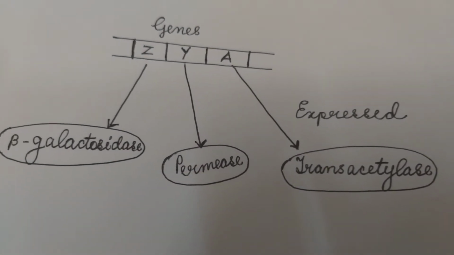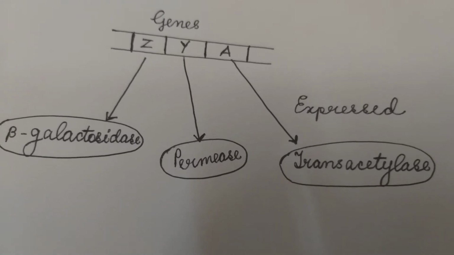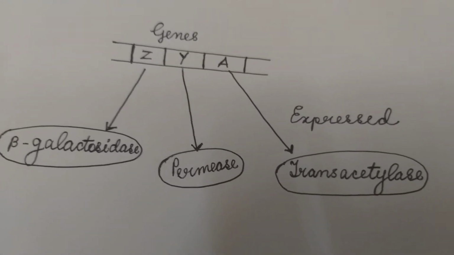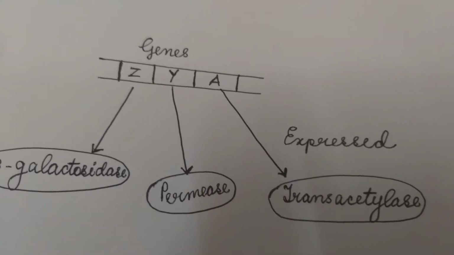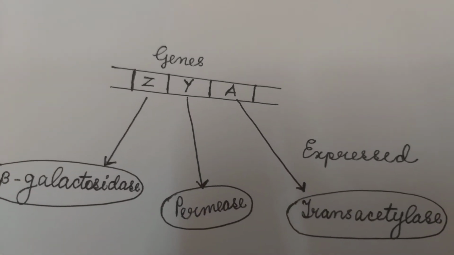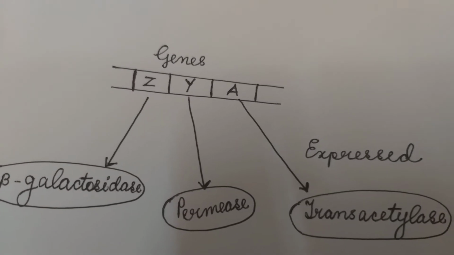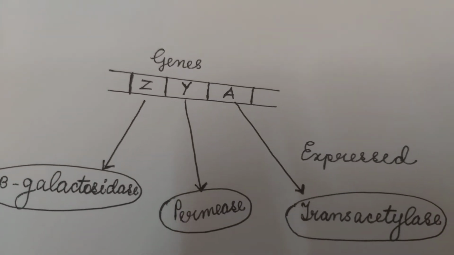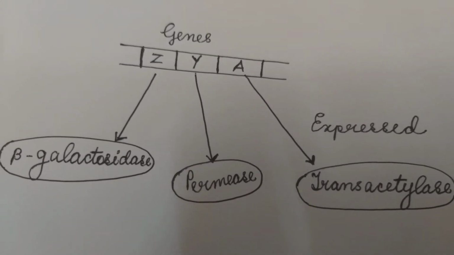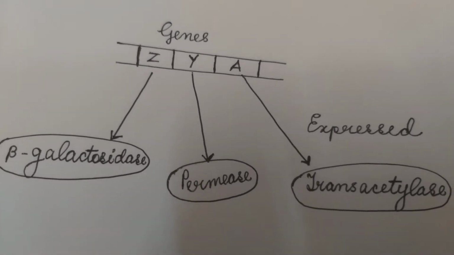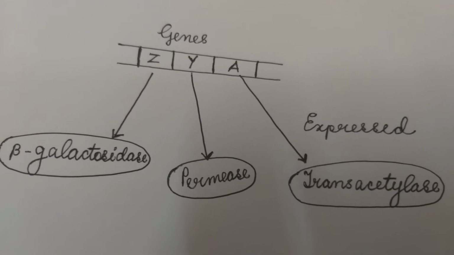When these 3 polypeptides are formed, it can be said that the 3 genes Z, Y, A are switched on and expressed, because they have produced 3 different enzymes with 3 important functions.